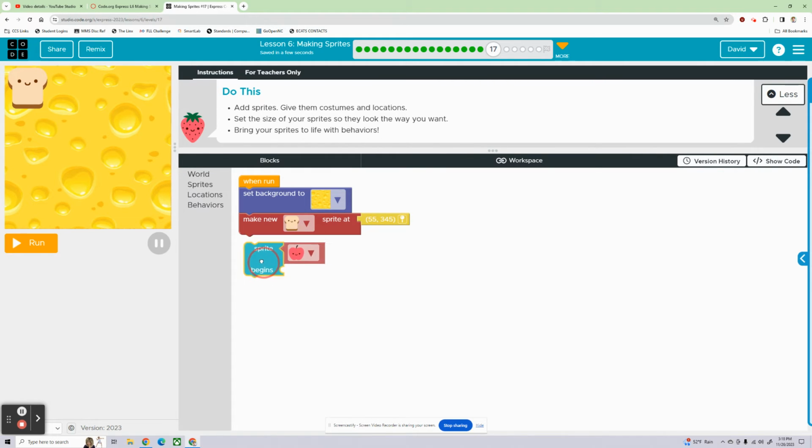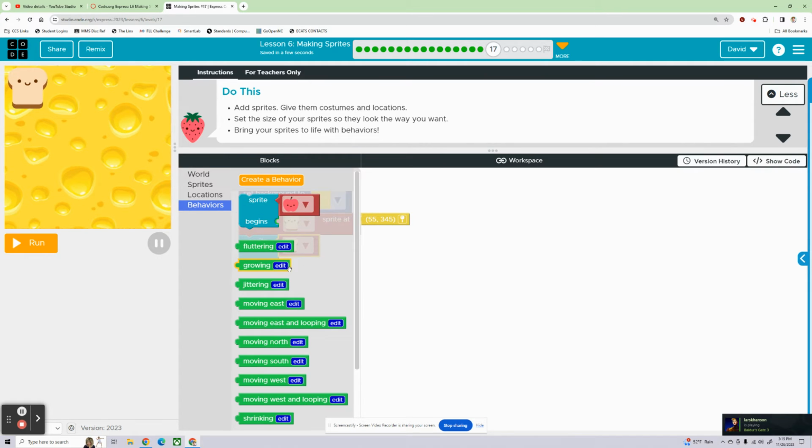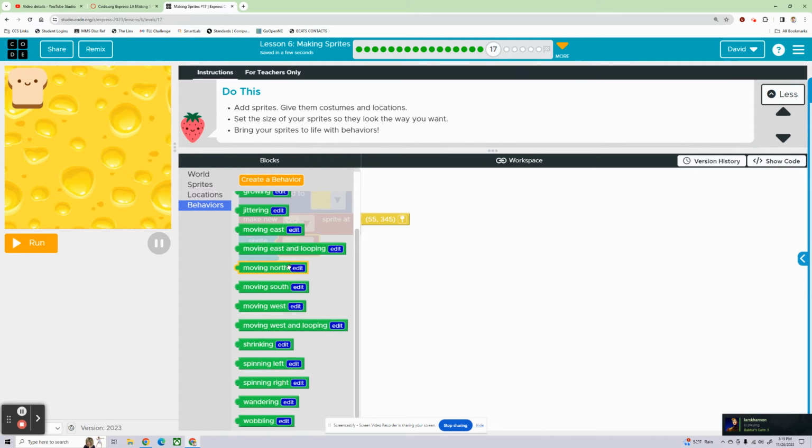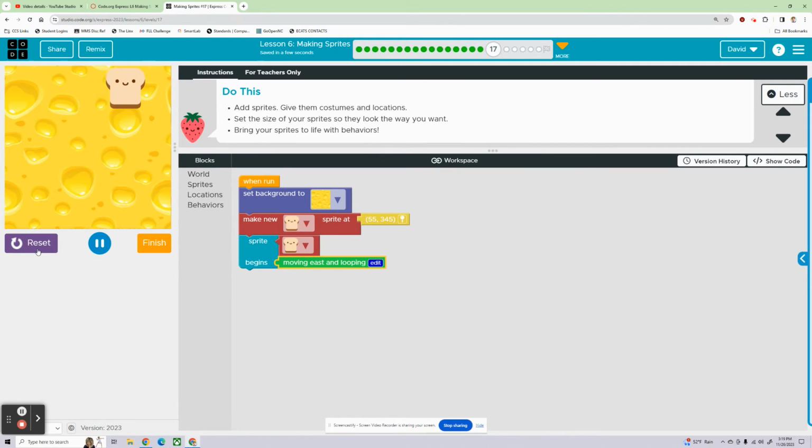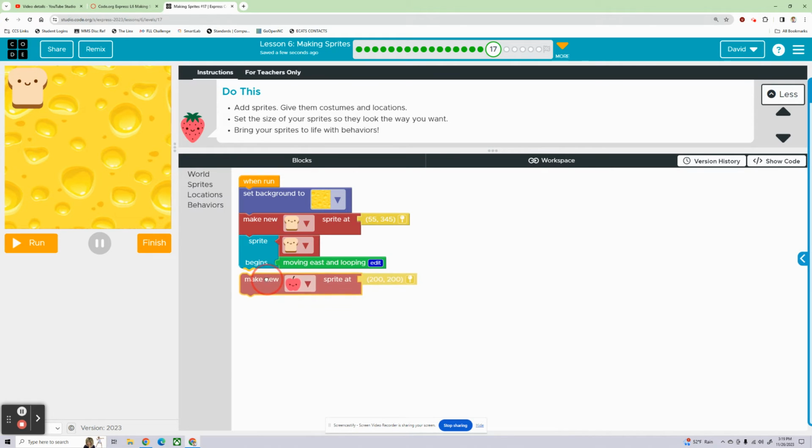Behavior of the bread. Let's make our bread do something. The bread is gonna move east and loop. How's that look? Oh, okay. I like that. Let's put another sprite up here. We'll make another one.